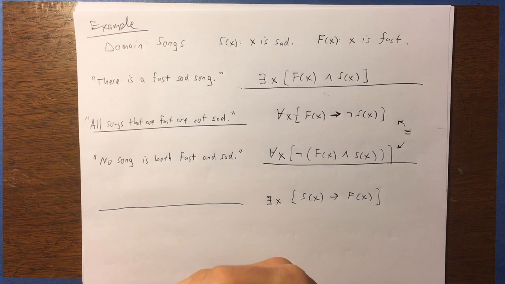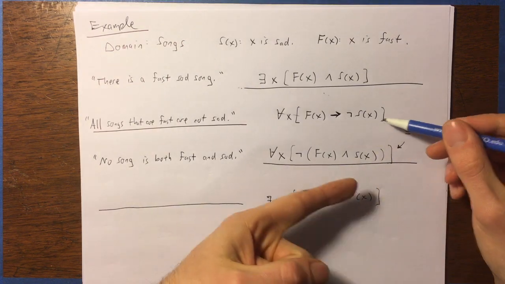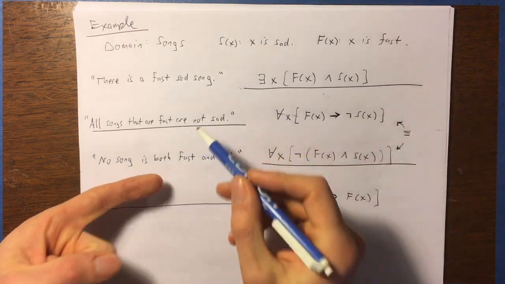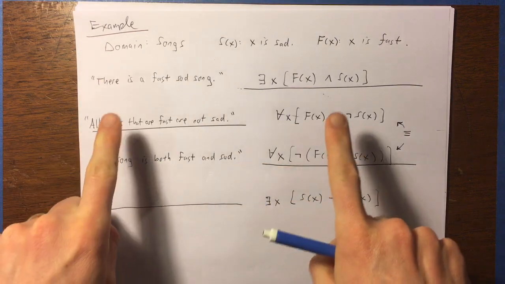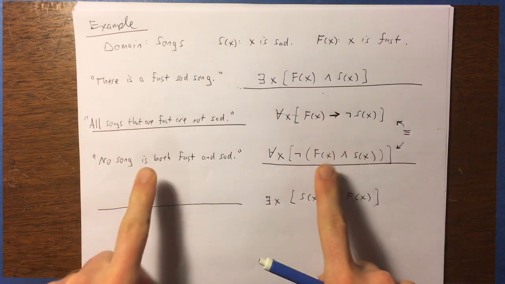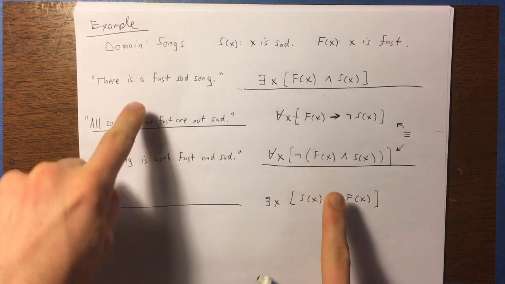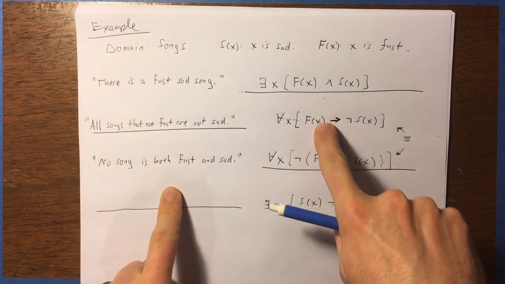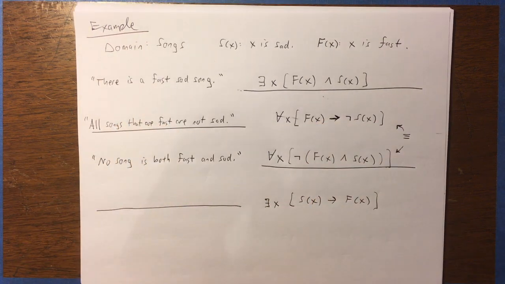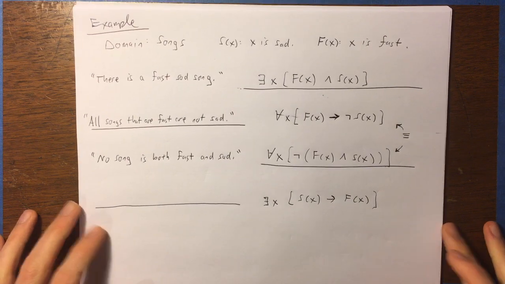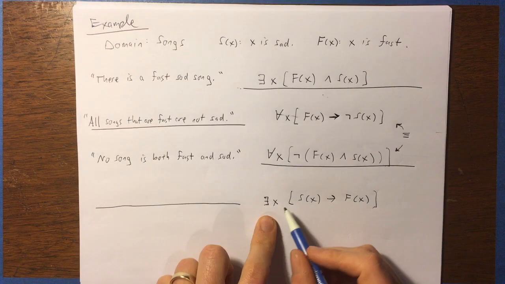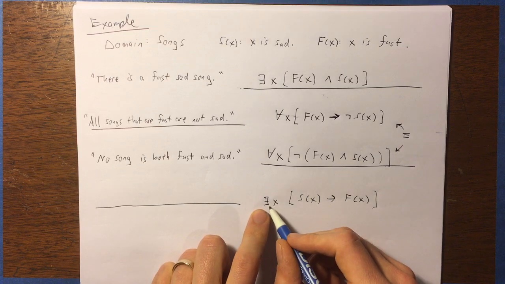They're expressed a little differently, like these symbolic statements are a little different and these verbal statements are a little different. I would say these are closer in meaning to one another and these are closer in meaning to one another than either of the diagonals are, but they are logically equivalent no matter what. Let's move to our final example here. This one is, I think, the most interesting.